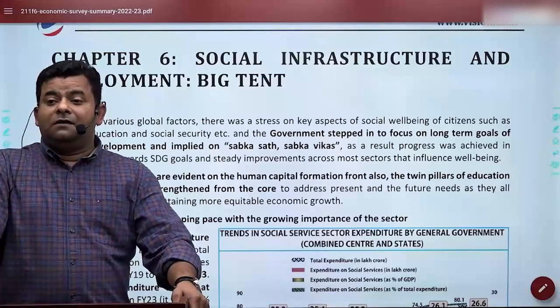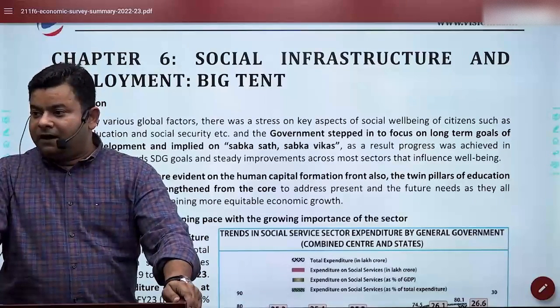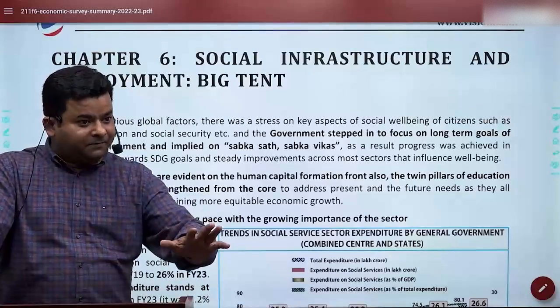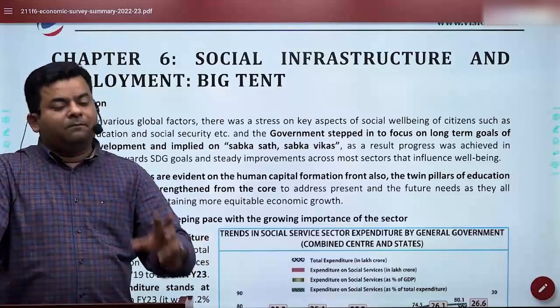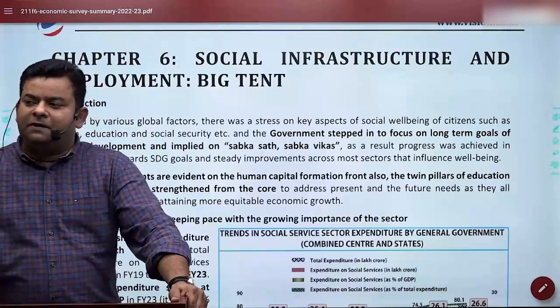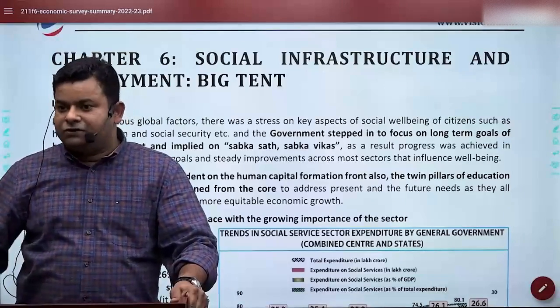And then there are a few things which should be based upon merit. Otherwise, how will you encourage people to work hard? Not everything should be given free. Not everything should be for everyone. But a few essential things should be given to everyone. And then there should be enough attempt to make sure that merit is also strengthened.